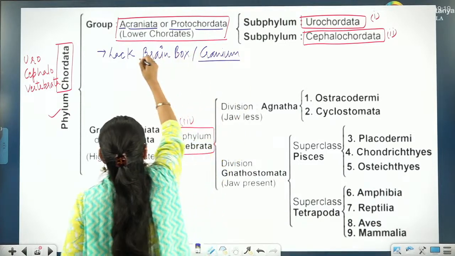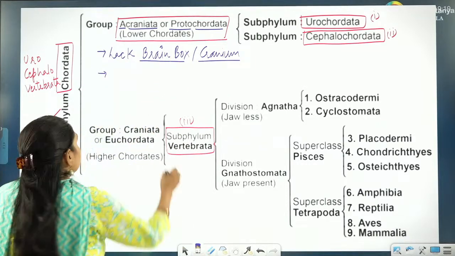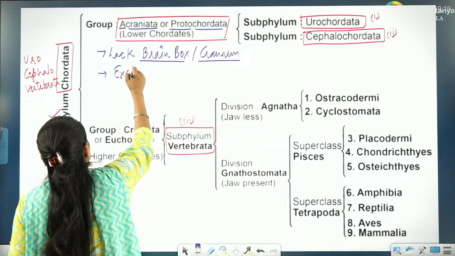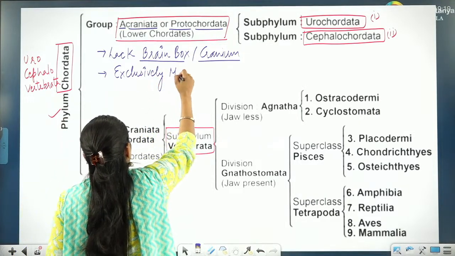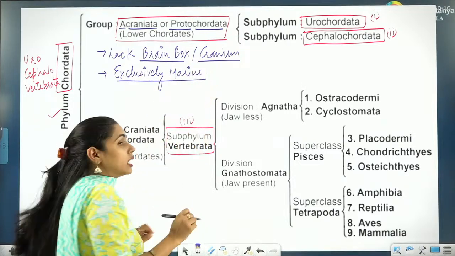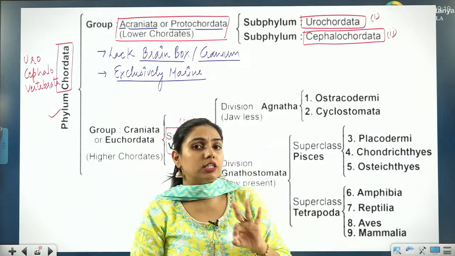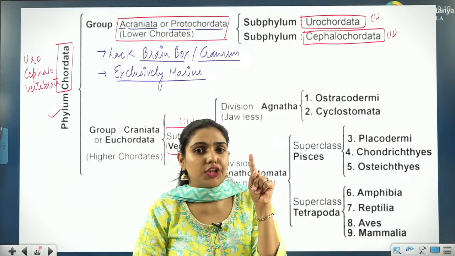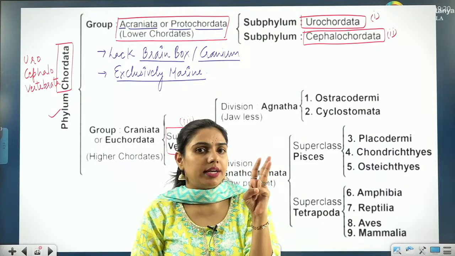And one another important feature about protochordates is that they are exclusively found in marine water. If you remember the non-chordate phylums, 3 phylums I have told you are exclusively marine: Ctenophora, Echinodermata, Hemichordata.